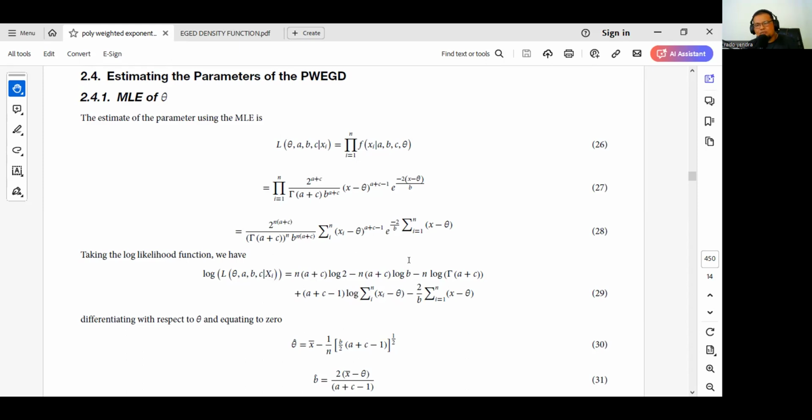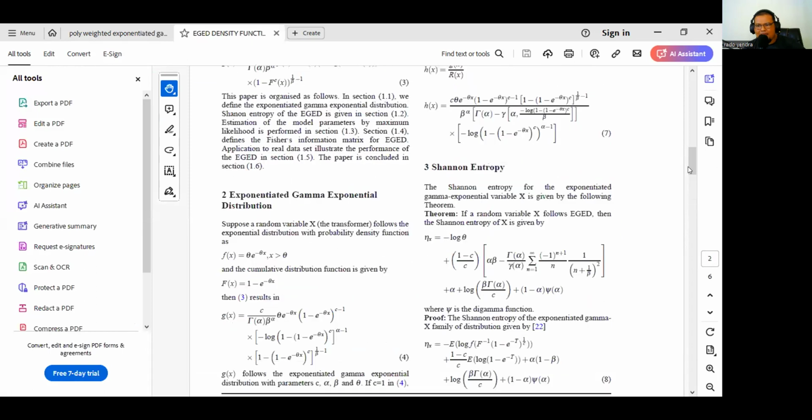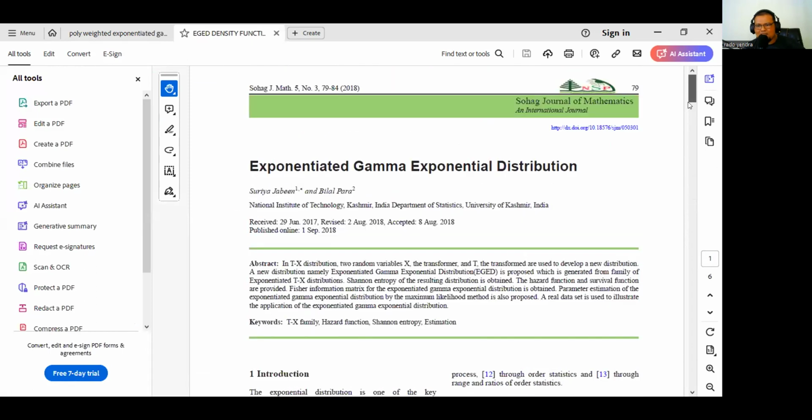We will try to use daily wind speed data in Pekanbaru, Indonesia. With the data, we can use this model, estimate the parameters, and then compare with another model. We call the model the exponentiated gamma exponential distribution, published in the SOHAG Journal of Mathematics in 2018. So for our discussion today, we have two models from two research articles that were published in international research.